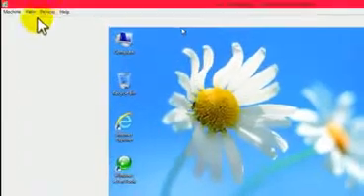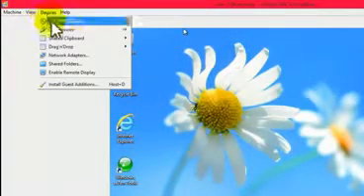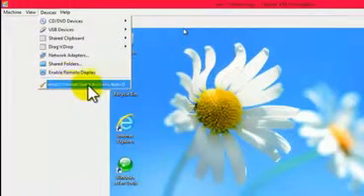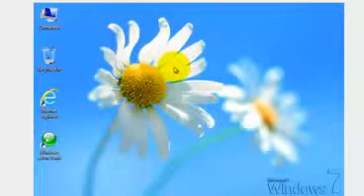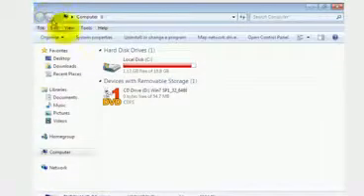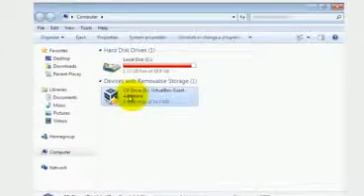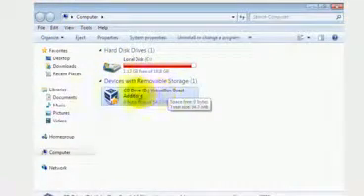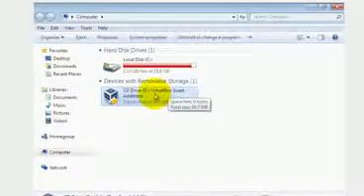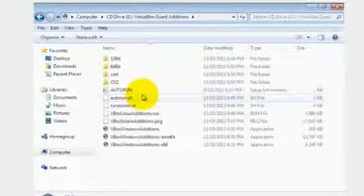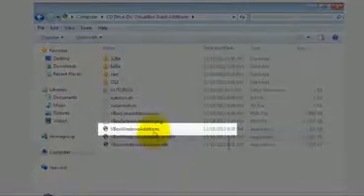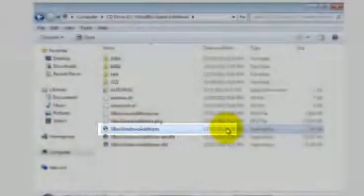To do that, go to the Devices menu, then click on Install Guest Editions. After that, go to My Computer and open your CD or DVD drive, which is now changed to VirtualBox Guest Edition. Just open it and then select the one that is VBox Windows Editions. Just install that.